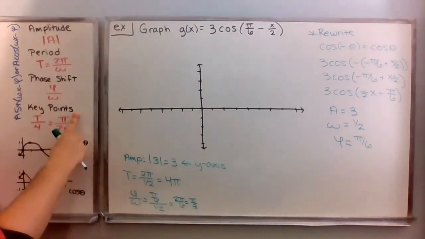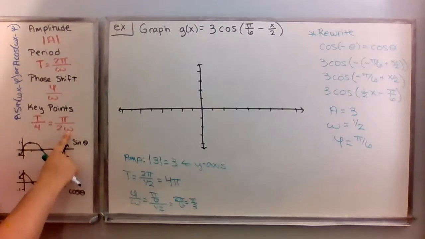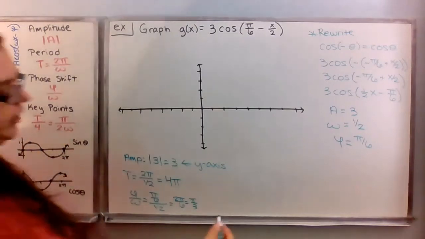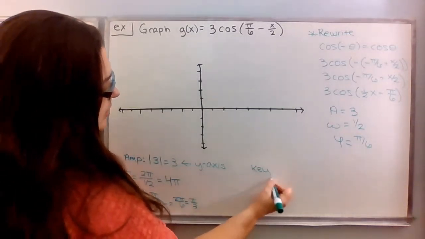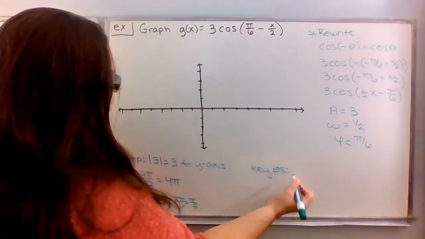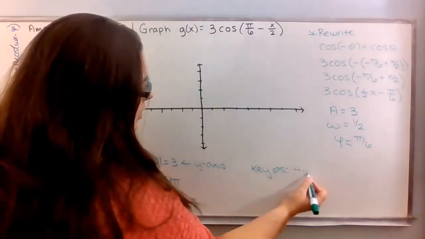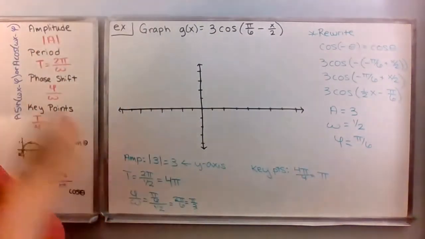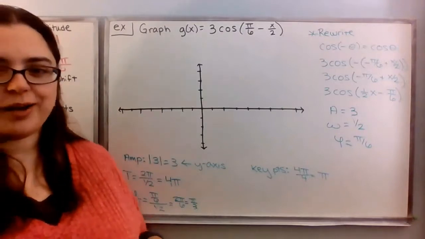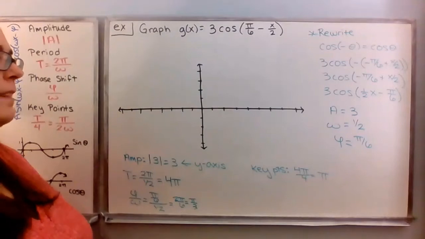And lastly, we have our key points. And this time I'm going to use the T over 4 formula, just because omega is a fraction, I don't want to deal with it. So for my key points, I'm out of room, so I guess I'll write it here. Key points. That's going to be the period of 4 pi over 4, which is the same as pi. All right, so that's finding all of that good information.